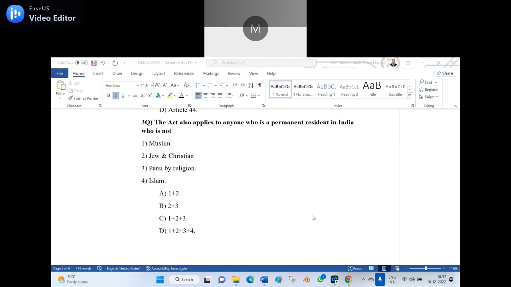Option D. Option C, sir. Wrong. Option C, 1 plus 2 plus 3. Yes, it's option C, 1 plus 2 plus 3, because there is no word of Islam there. Either the Muslim, Jew, Christian, Parsi by religion. And a supplementary question: where do the Parsis stay mostly in India?